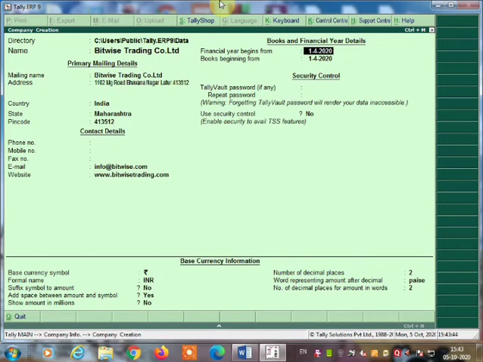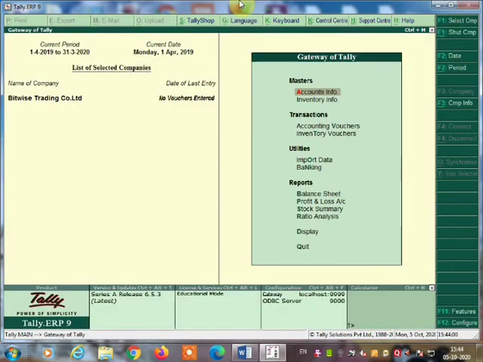Then the year is given, 1/4/2019. Other things are not given, so you press the enter key, go front, and accept the information of the company. Once you accept the information of the company, directly the company is selected from the list. Here it is selected, Bitwise Trading Company Limited.